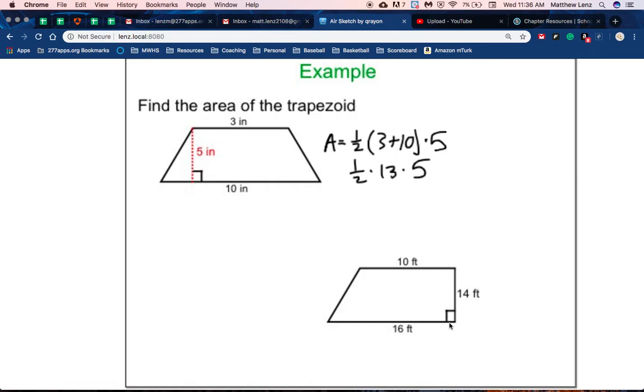Okay, so it would become 1/2 times 13 times 5, which off the top of my head, I do not know what that is. My calculator helps me. You get 32.5 inches squared.